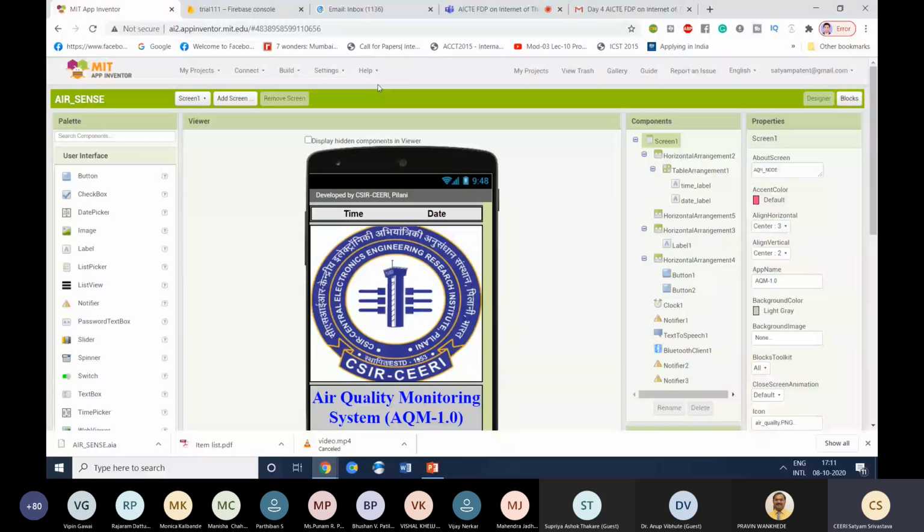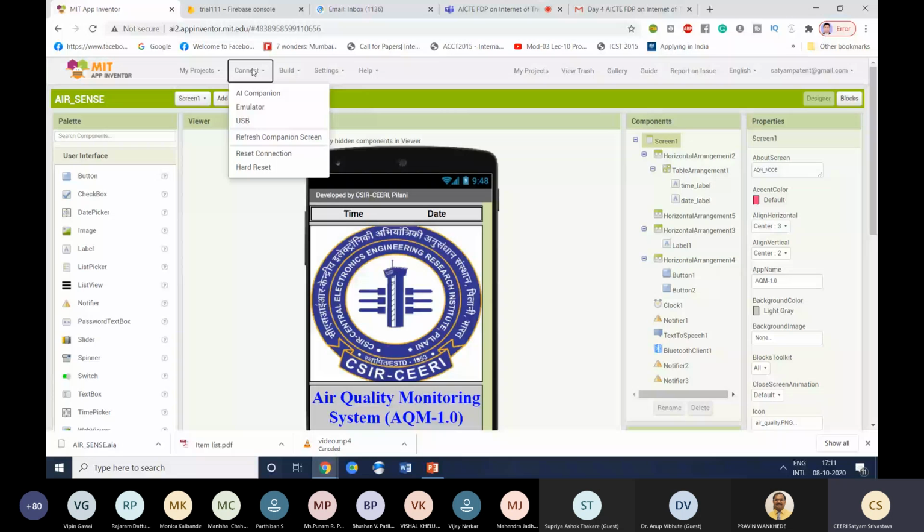After designing the software, you need to install that app and test it on your smartphone, right? So there are two things. One thing is the emulator. The emulator is basically a platform provided by the software to test your app. There is a ready-made virtual phone in this software, and you can test the app in that virtual environment.